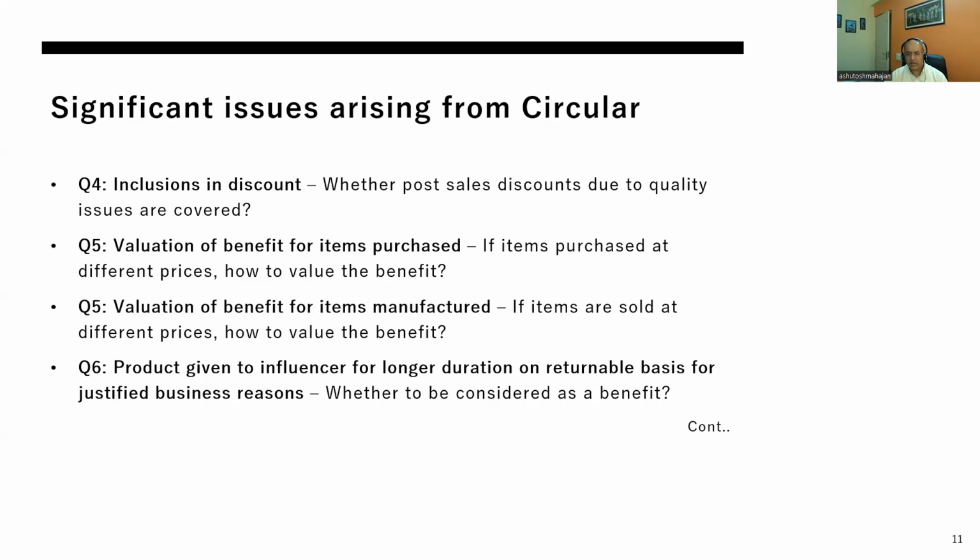Now, the issue here is, and it's a common problem, that neither are the same goods purchased at a similar price, nor are they sold at a similar price. So what should we do? What price should we adopt in this case?